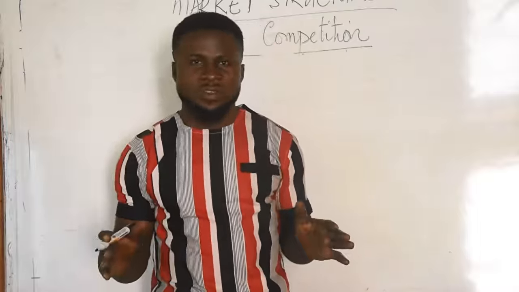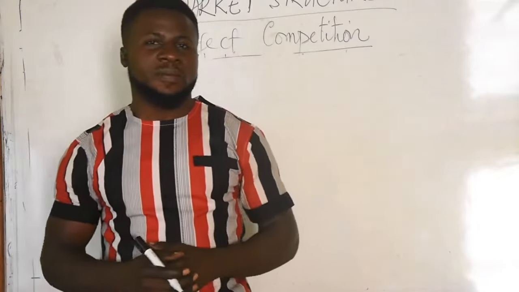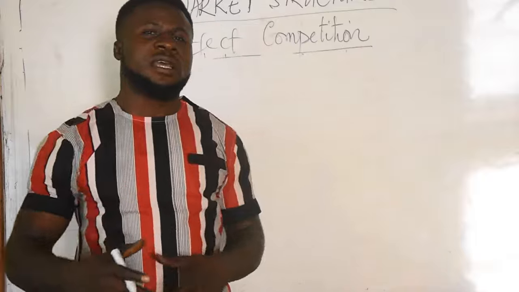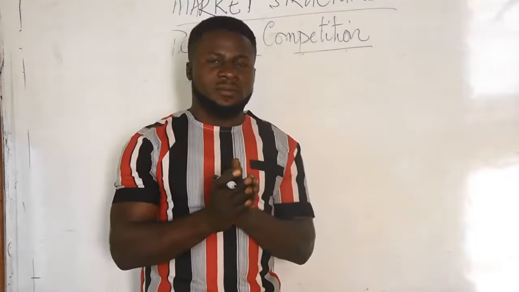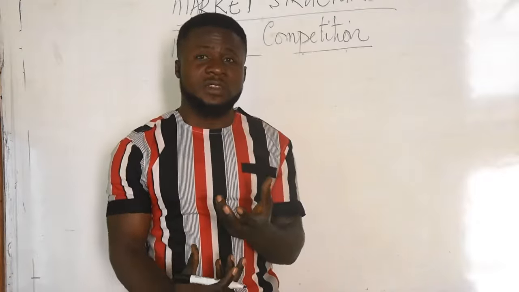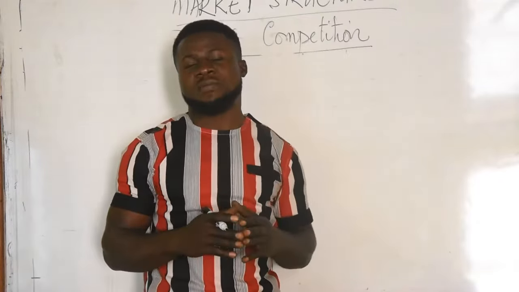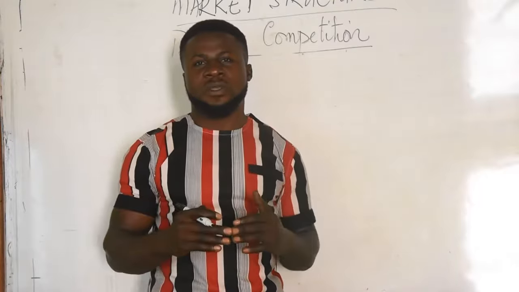No barriers to entry. If you have the capital, you are willing to do the business, you are free to join. So, as a result of that, the total supply of the industry by firms in that industry will exceed demand. And when supply exceeds demand, prices are bound to fall.